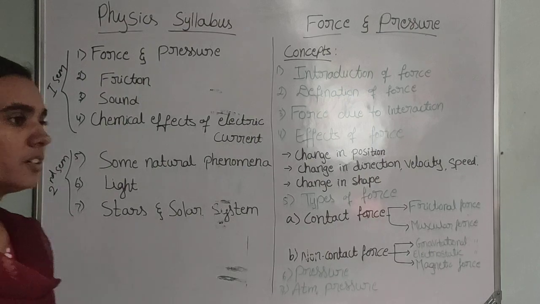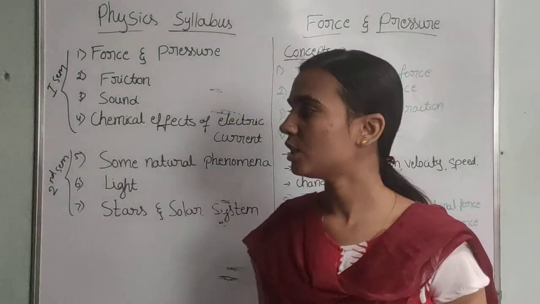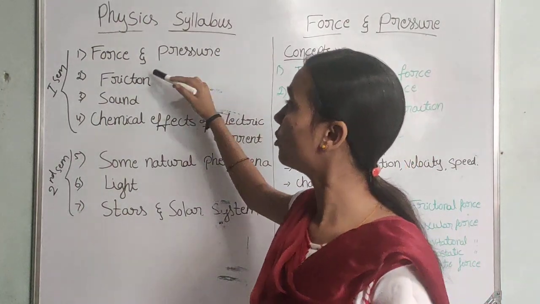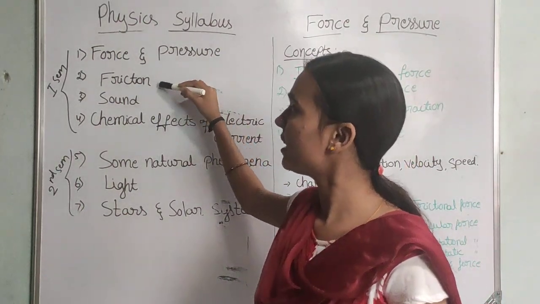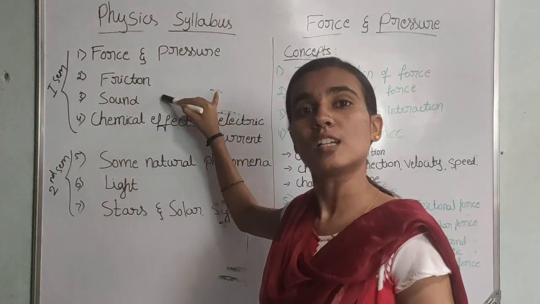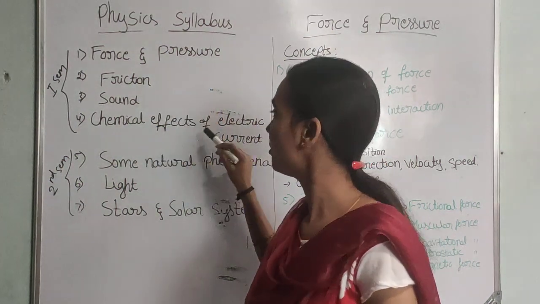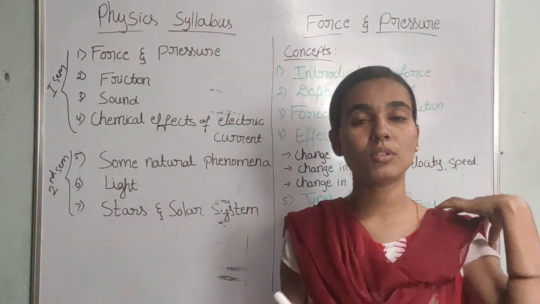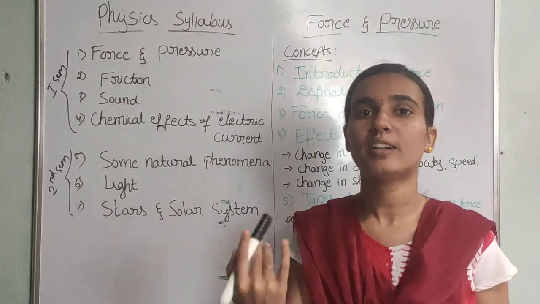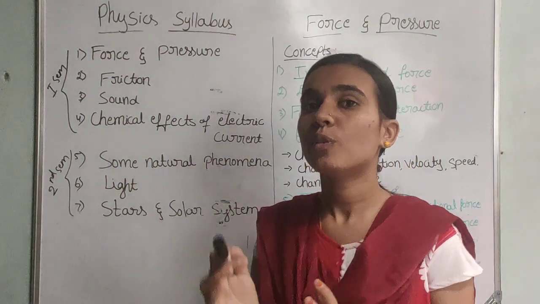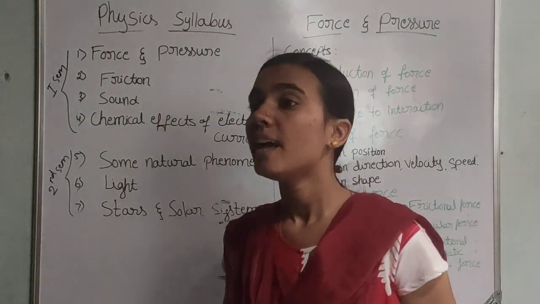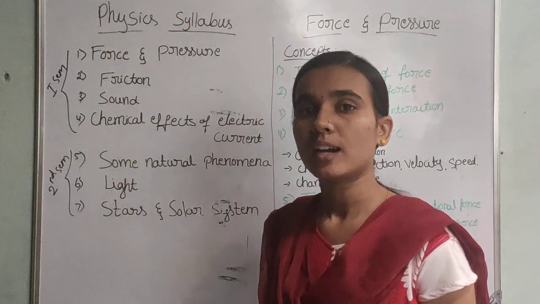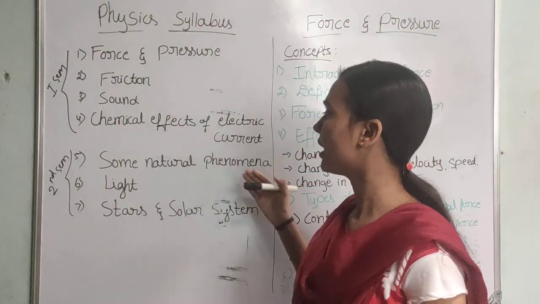These 7 chapters are interrelated. If you know about force and pressure, then you can easily understand the friction and sound chapters. For the chemical effect of electric current, if you know what electric current means, how we get an electric current, and its definition, then you can understand what changes we observe when passing current through chemicals.